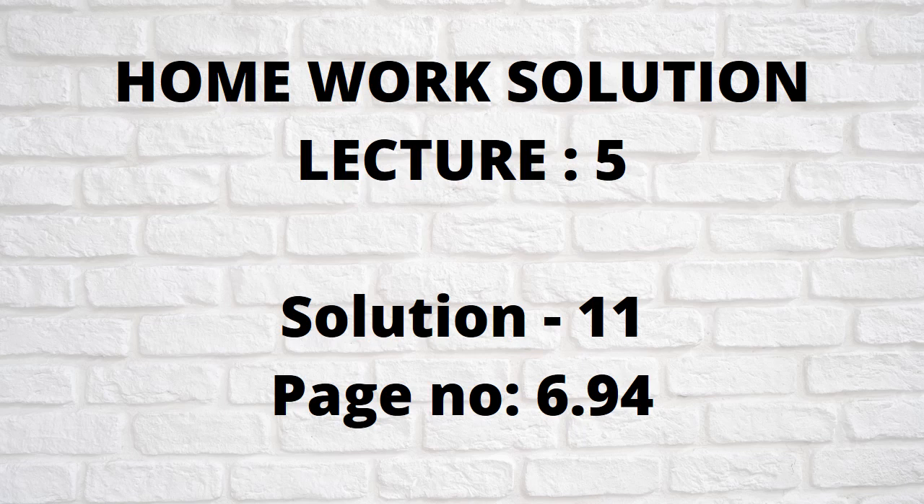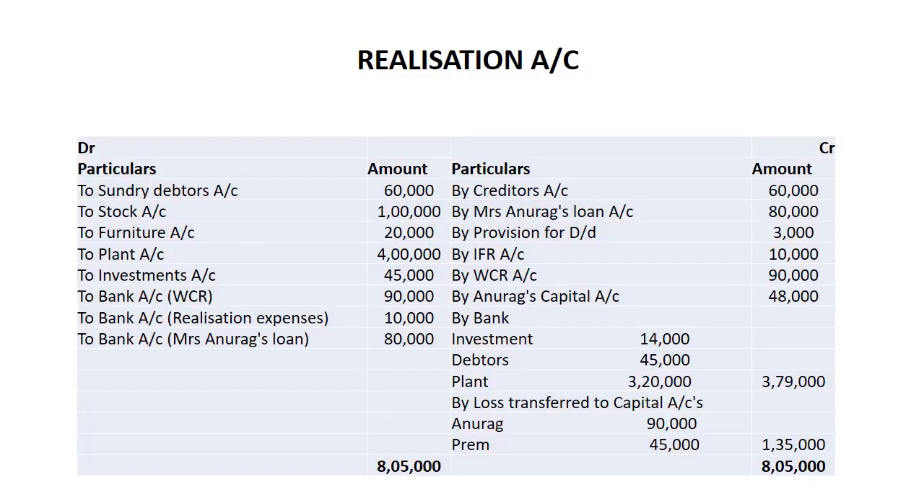Now move on to homework solution of lecture number 5. It is solution number 11. It means it is question number 11 and the page number I have written is 6.94. Now open your book at page number 6.94. Question number is 11 and the solution you can see on your screen. And now see, I think now the book is open. Page number 6.94. Now I am telling you some very important things.